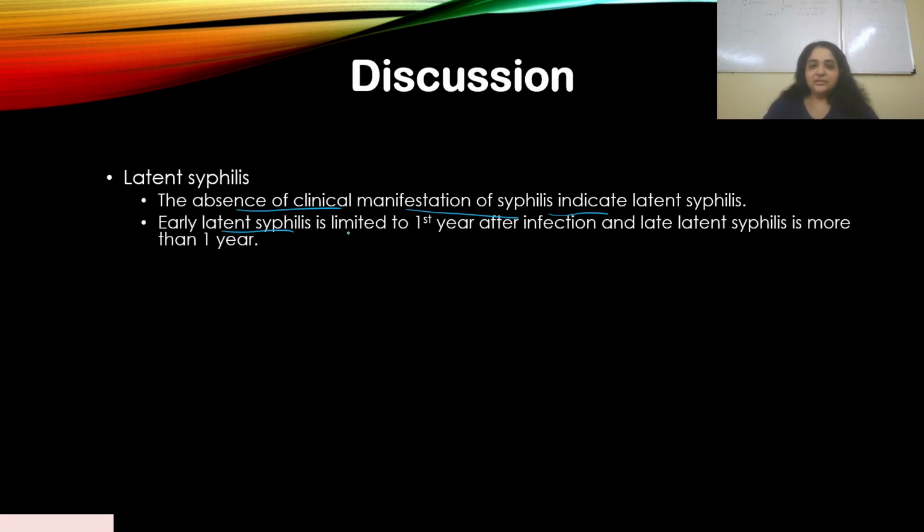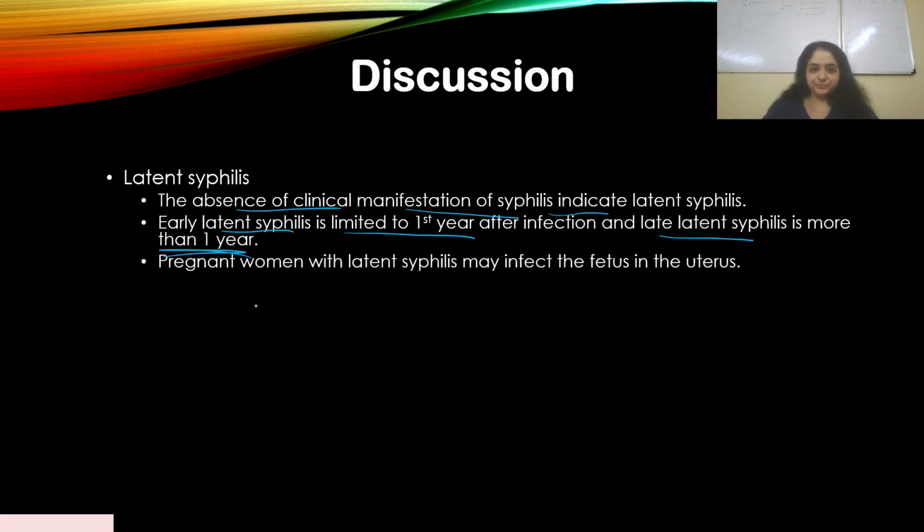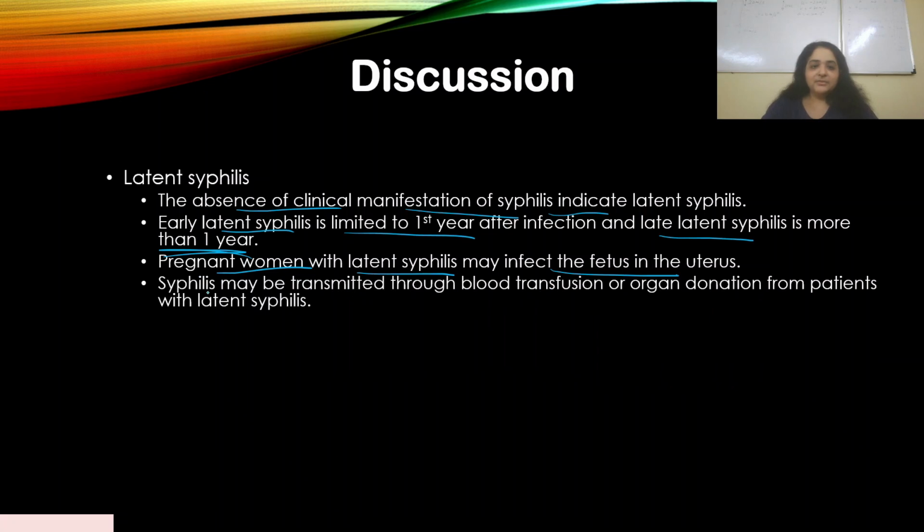Early latent syphilis is limited to the first year after infection, and late latent syphilis is more than 1 year. So now it's divided into two parts: early latent syphilis and late latent syphilis. Now, pregnant women with latent syphilis may infect the fetus in the uterus. Syphilis may be transmitted through a blood transfusion or organ donation from patients with latent syphilis. That's another way of syphilis being transmitted.